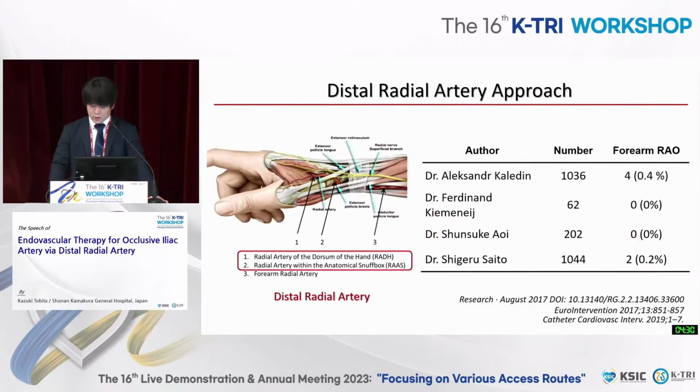Distal radial approach was suggested to overcome this problem. Several reports revealed less forearm RAO rate. So we employed the DRA approach from 2017.